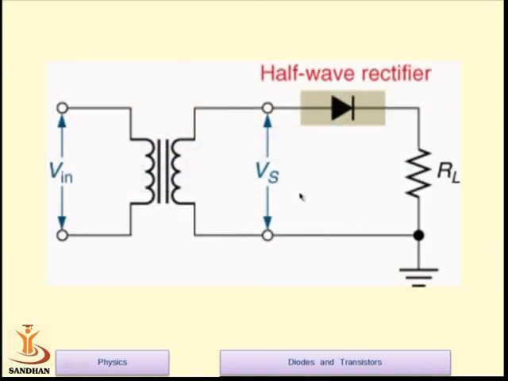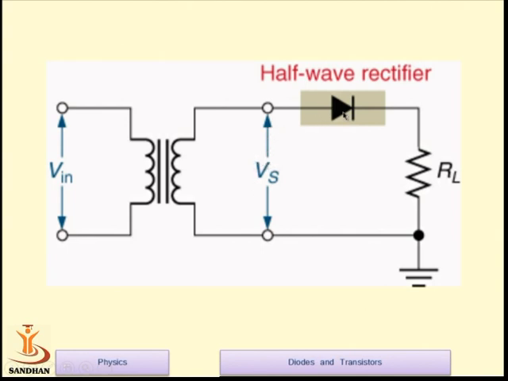As I told you, there are two types of rectifiers. One is the half-wave rectifier, another is the full-wave rectifier. The half-wave rectifier is a circuit where you give your AC voltage to be converted into DC. This is a step-down transformer. This is the primary winding, where the number of turns should be higher than the turns of the secondary. The voltage you get, Vs, is an AC voltage, but suppose this is 230 volt AC, then this will be 10 volt or 9 volt or 8 volt AC.